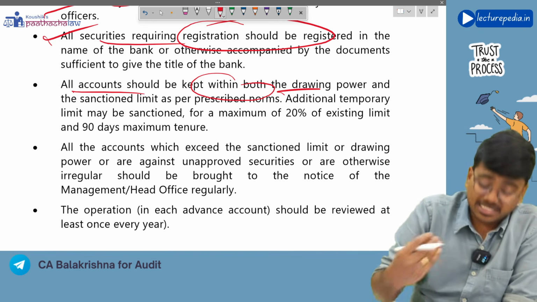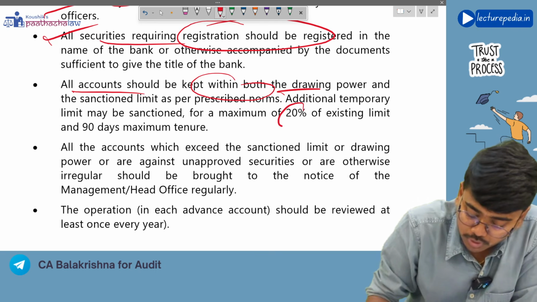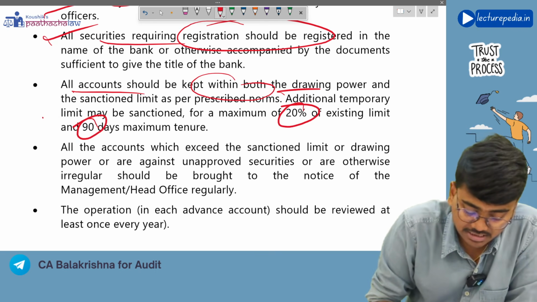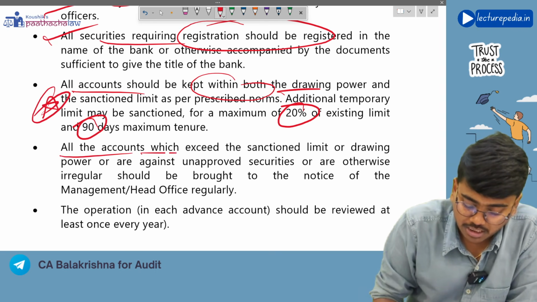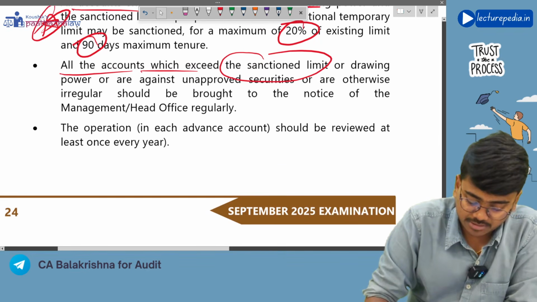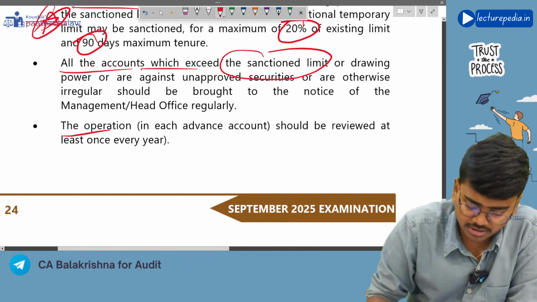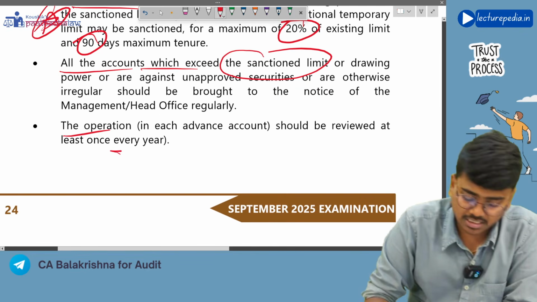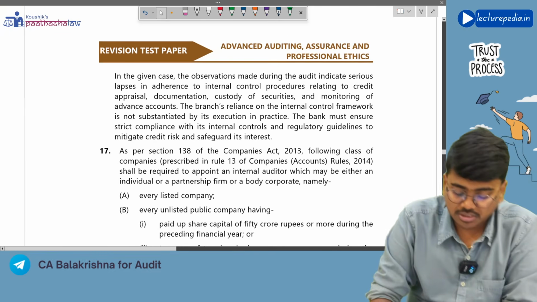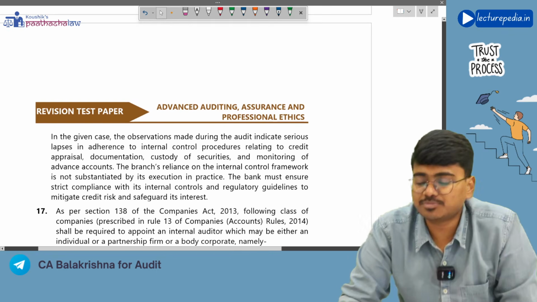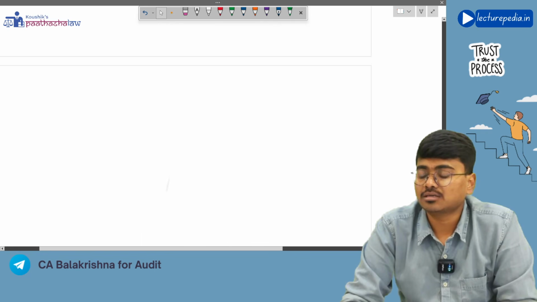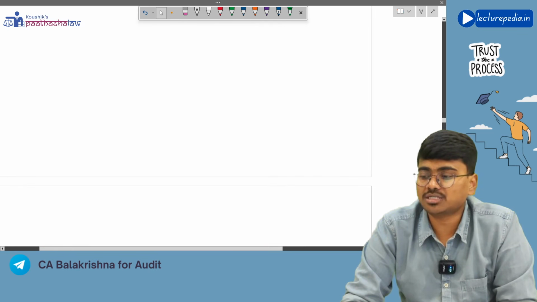However, an additional limit of up to 20% of the existing limit can be given for a maximum of 90 days. This is important, and all the accounts which exceed sanction limit should be properly brought to the notice of management or head office, and the operation of each account should be reviewed at least once in every year, right? So these are some of the controls that you will ensure with respect to loans and advances given by the bank. Next, question number 17.